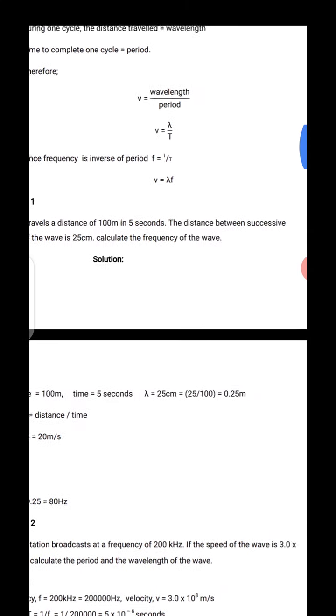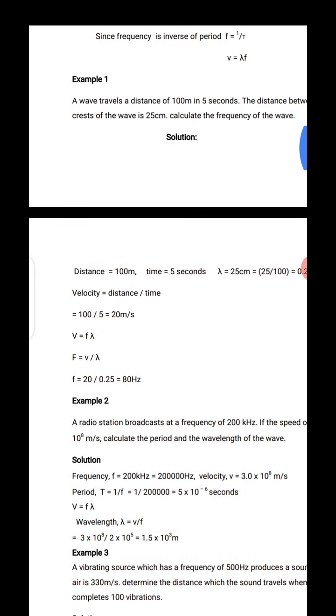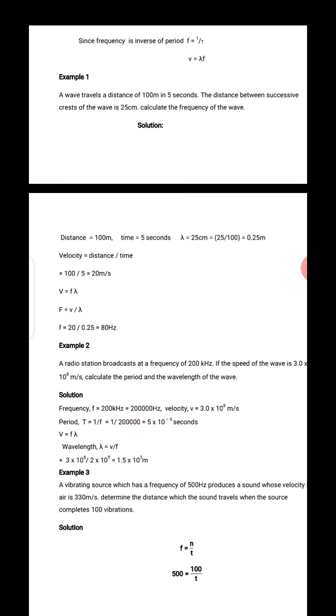They said distance between successive crests. The distance between any two successive crests is the wavelength, according to the definition. The question says we should calculate the frequency. Look at the parameters listed here. Distance equals 100 meters, time is 5 seconds, and lambda is 25 centimeters.